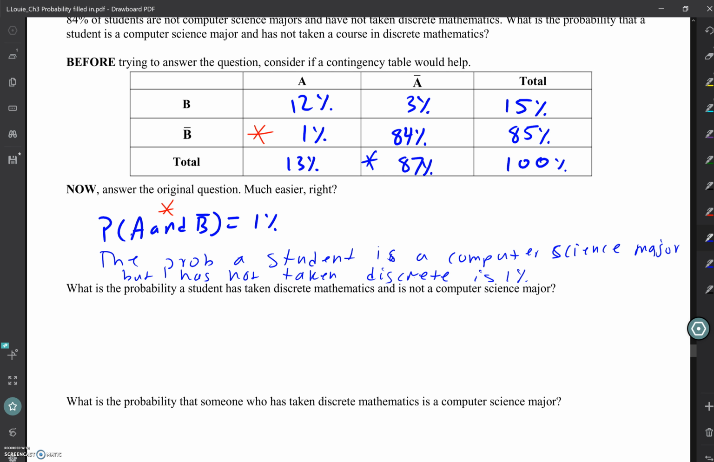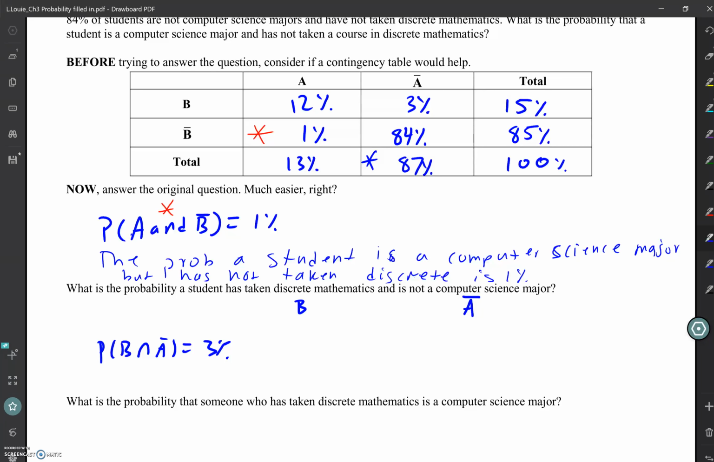Now the next one is a new question. It wants to know what's the probability a student has taken discrete mathematics and is not a computer science major? Well, that's my B. They've taken discrete. And not a computer science major is my A bar. So where did those two things happen together? 3%. So the probability a student has taken discrete mathematics and is not a computer science major is 3%.